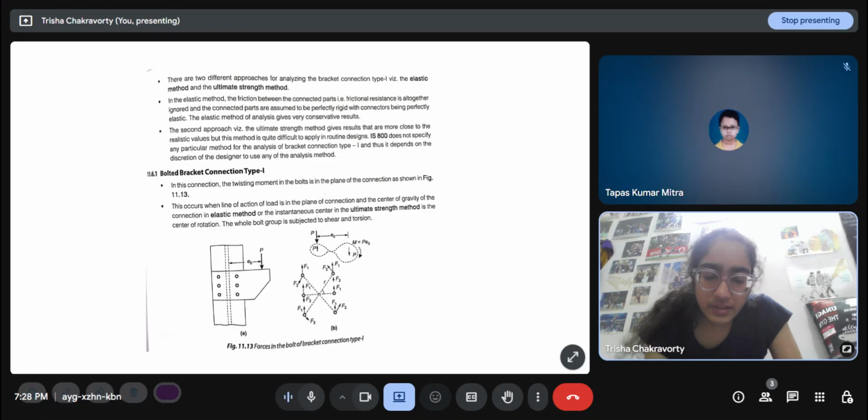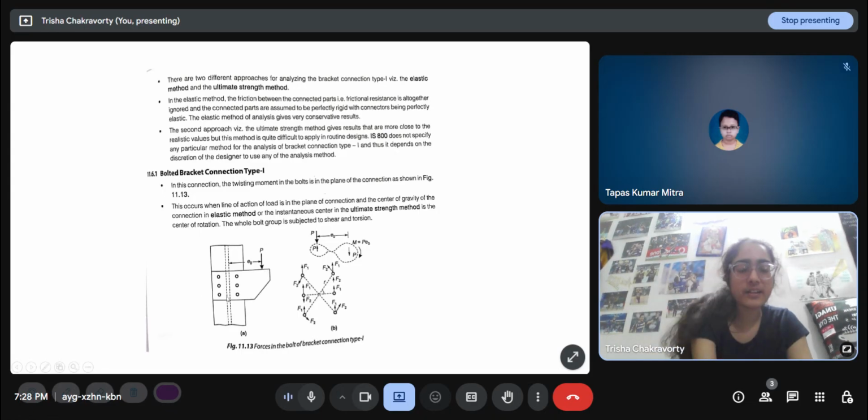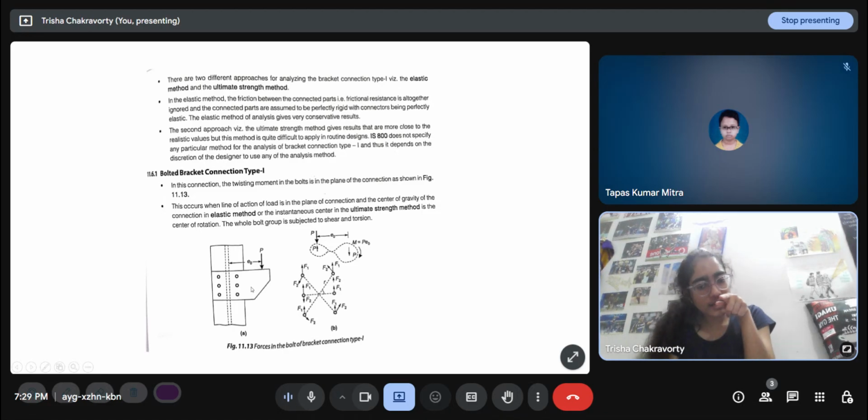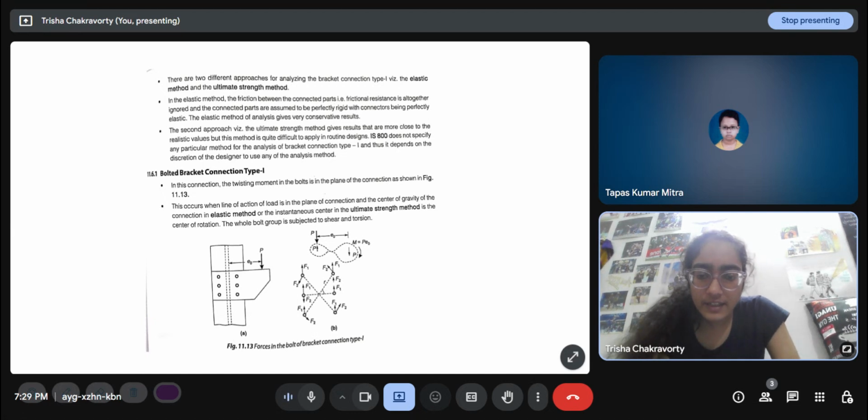Sorry, when the line of action of the load is in the plane of connection, the plane of the connection is the plane of the sheet of paper wherever you're drawing this, and the load is also being applied in this plane. And if the load was being applied into this plane or out of the plane, then it would be like,